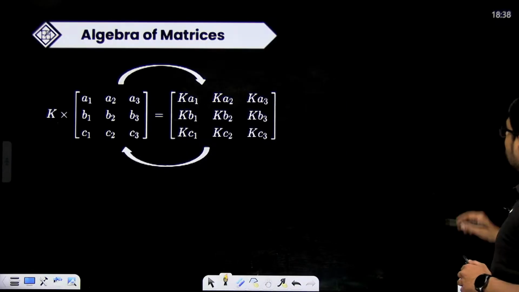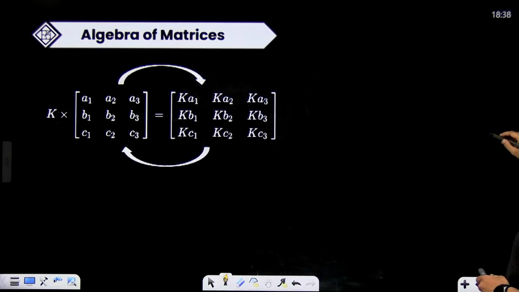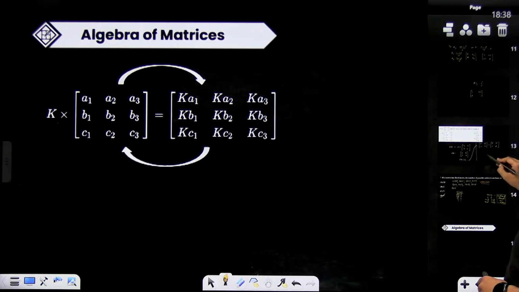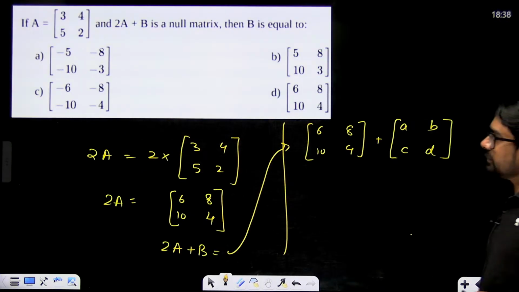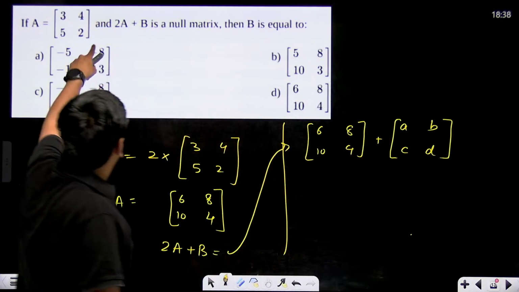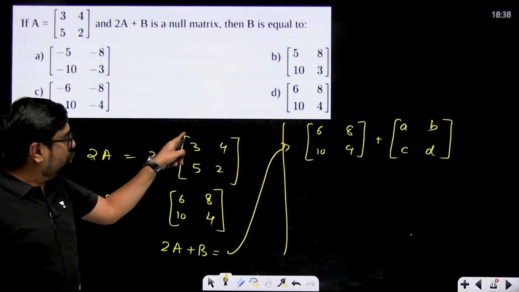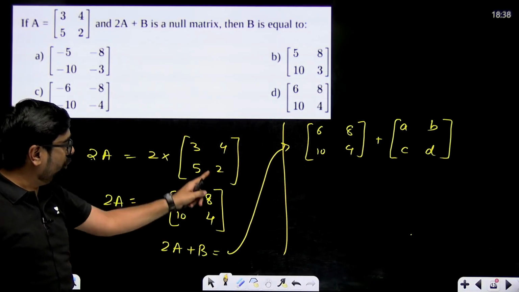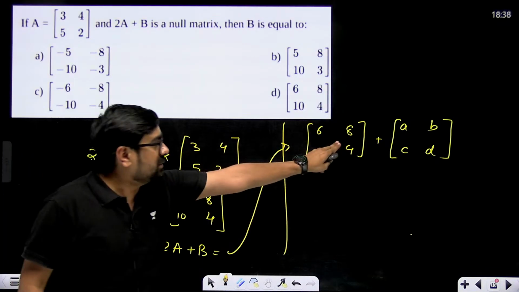But before this, let's see the question that we left behind. So this question that we left behind was this one. We were doing this, right? Correct. So what did we do? 2A, that means 2 multiplied in the matrix. So 2 will be multiplied to every element. 2 into 3, 6, 2 into 4, 8, 2 into 5, 10, 2 into 2, 4. So 2A is this matrix.